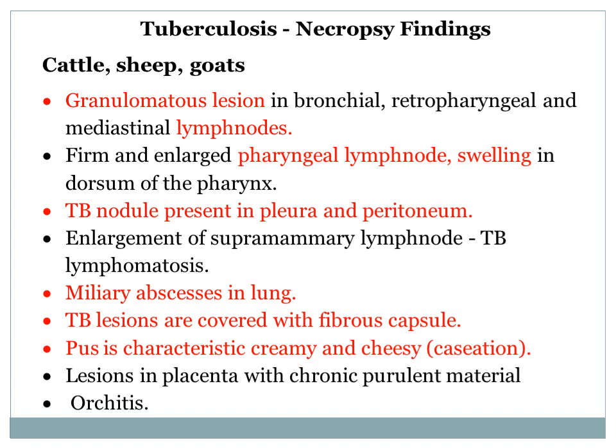In this fibrous capsule nodule, the pus is characteristic, creamy, just like cream, and just like cheese or casein. It is called caseation. Lesion in the placenta with chronic purulent material, and tuberculosis also produces orchitis.